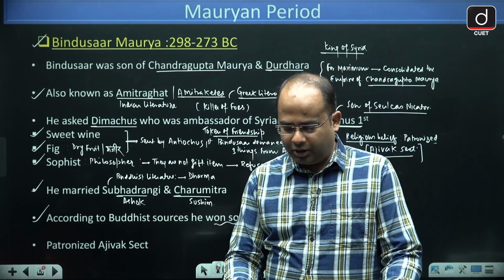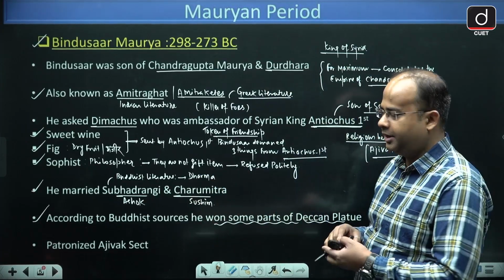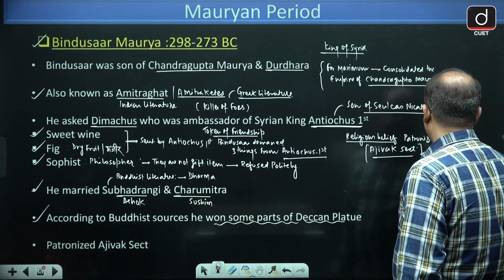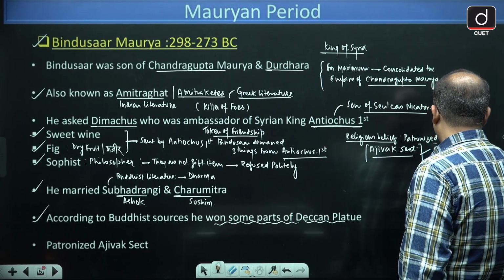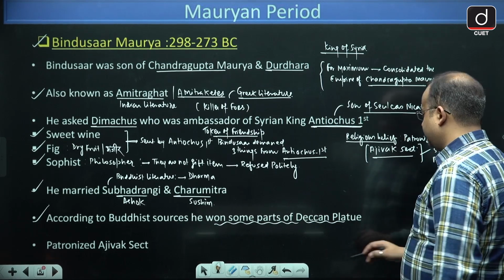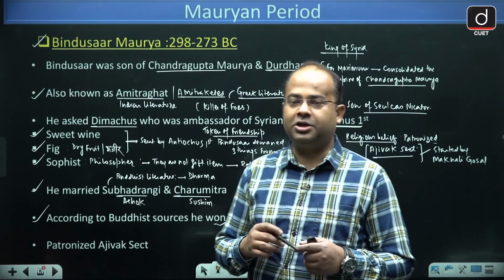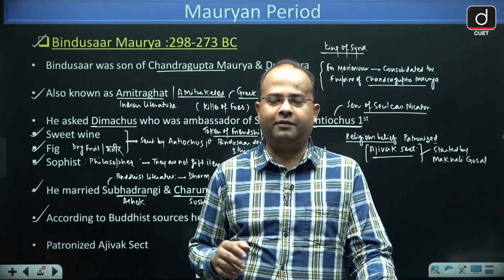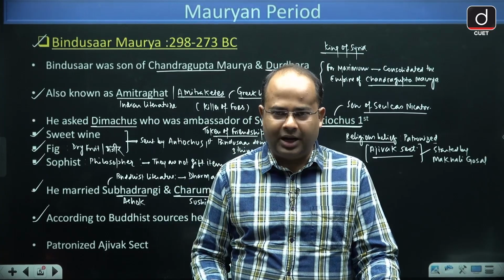Now, guys, Ajivak was a group that was started by Makhali Ghoshal. And Makhali Ghoshal, guys, once was an associate of Mahavir. But due to some dispute, he left Mahavir and started his own religious group, and that was called Ajivak.